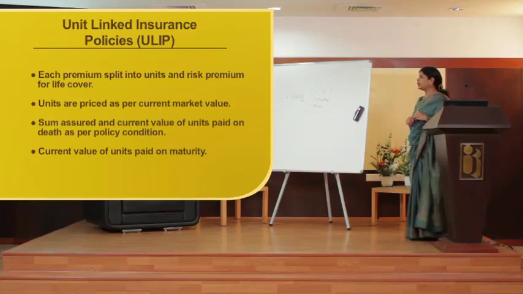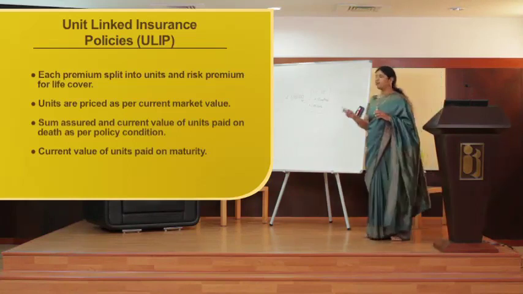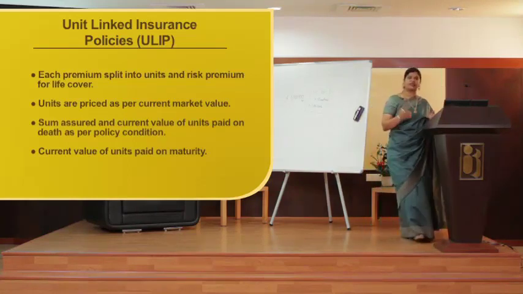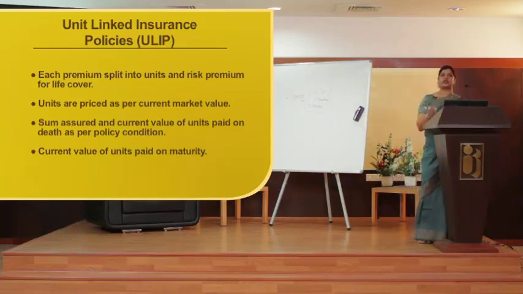The current value of the unit will be paid on maturity. So, if I have taken a ULIP policy for 15 years, after 15 years, whatever the unit value is, I am going to get back the money on that basis.